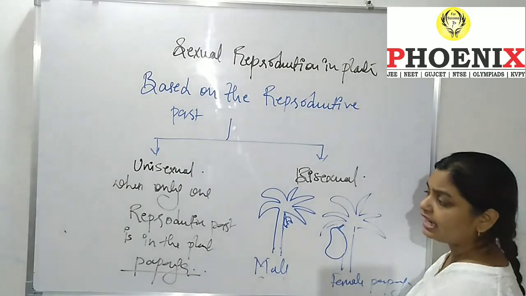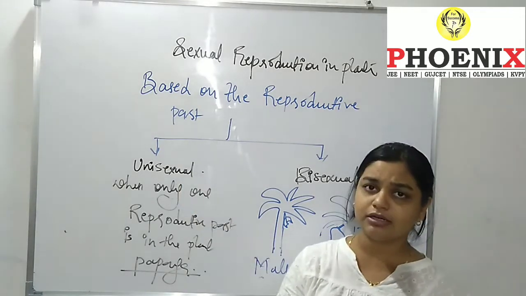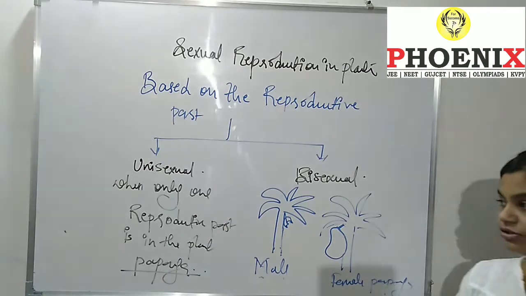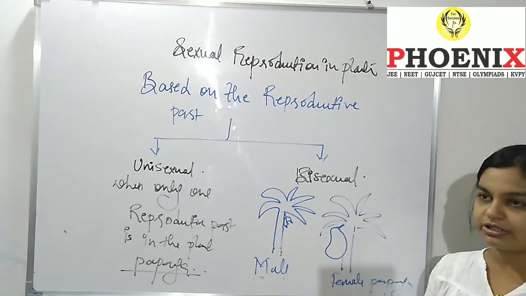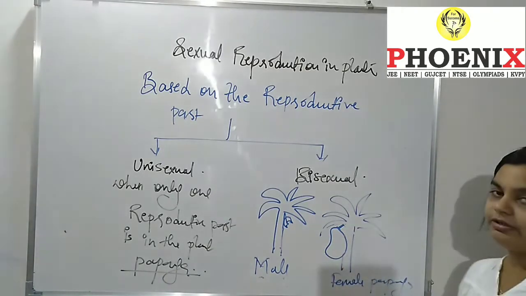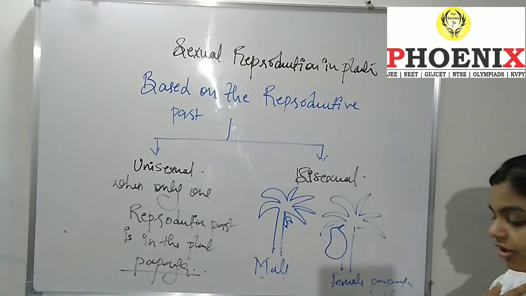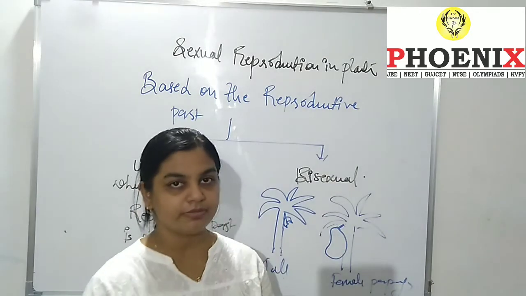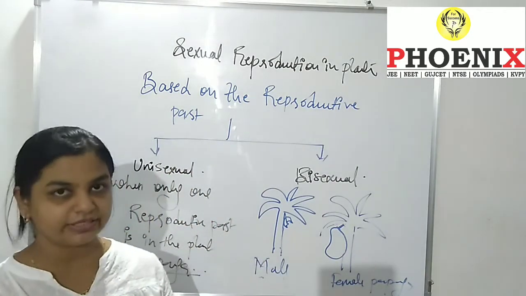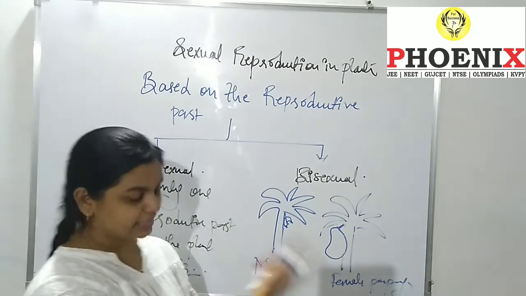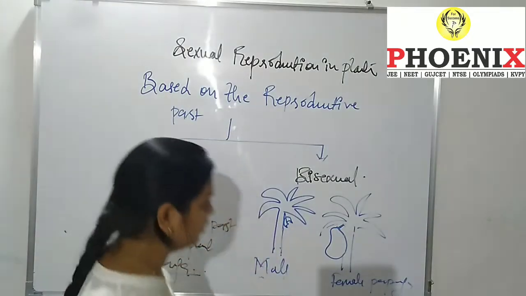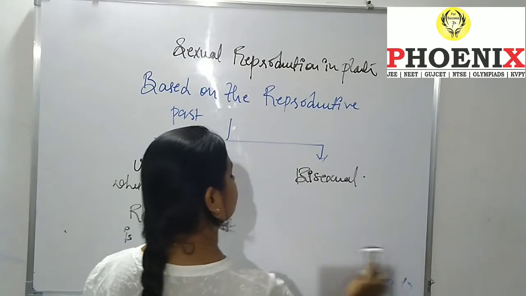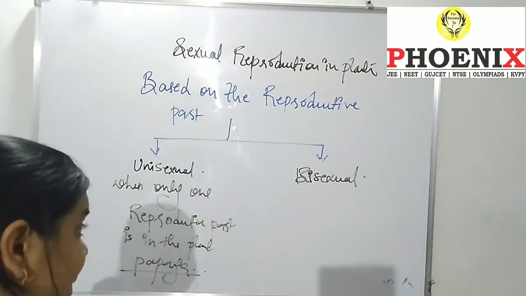So what do you mean by unisexual? A unisexual plant is a plant which has only one reproductive part, either male or female. As we humans are also unisexual, because male and female are in different categories. Same with this. Now you can go ahead with the contrast of this, bisexual. Now you can guess what is bisexual.